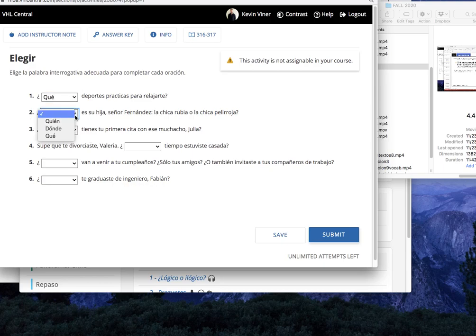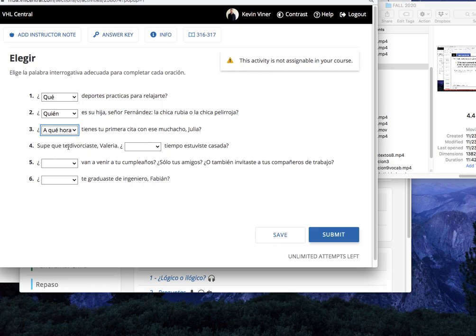All right, número dos. So we can say, ¿quién, dónde, qué es su hija, señor Fernández? ¿La chica rubia o la chica pelirroja? Pause. And we're back. Here would be quién, right? So who? Who is your daughter? It's the only one that makes sense here, right? Okay. Tres. So we have these three options. Tienes tu primera cita con ese muchacho, Julia. Pause. And we're back. ¿A qué hora? Right? At what time do you have your first date? It's the only one that makes sense here.